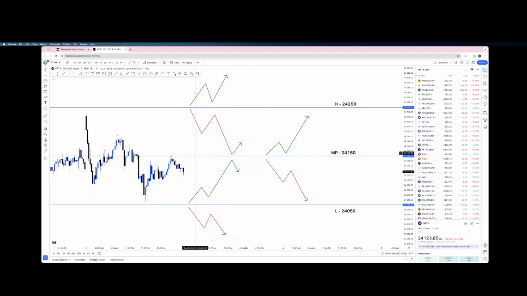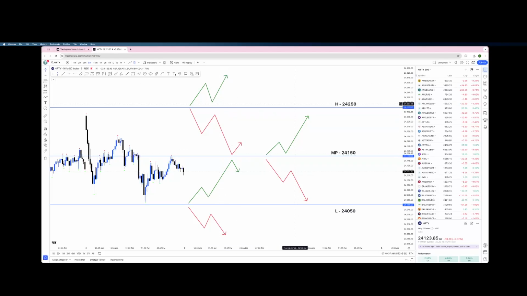And the fifth one is, what if it is a neutral opening? If it's a neutral opening and it sustains above the midpoint, which is 24,150, it can retest the midpoint and can travel to the high level, which is 24,250. And if it opens below the midpoint, it can retest the midpoint, which is 24,150, and it can travel down to 24,050.